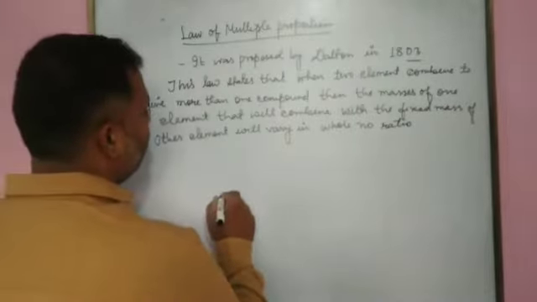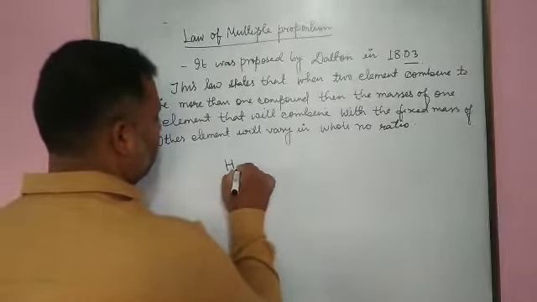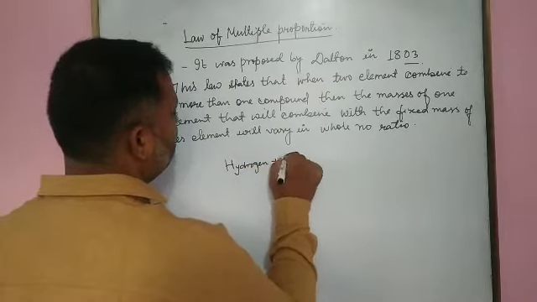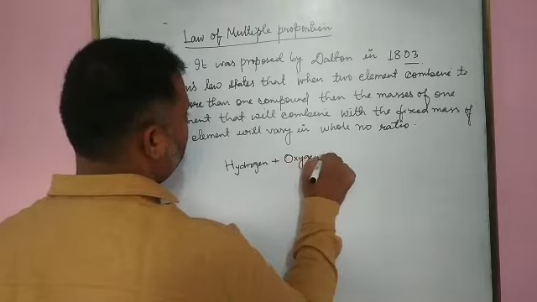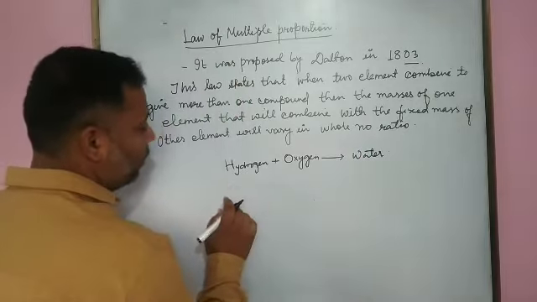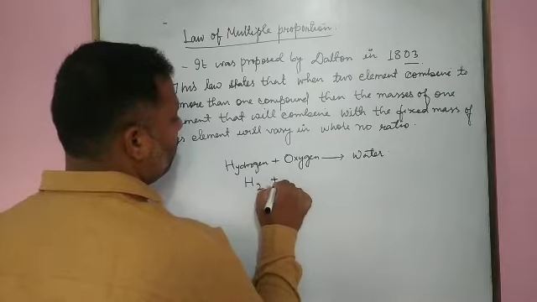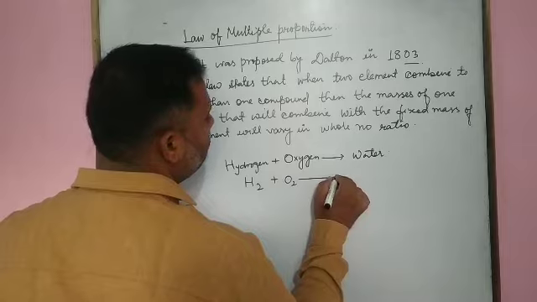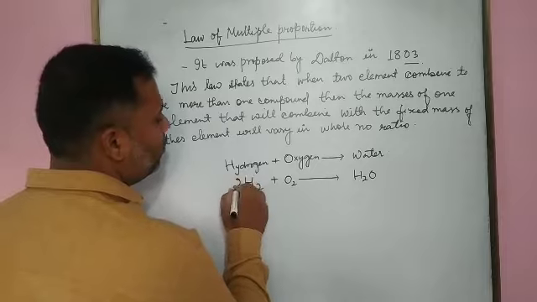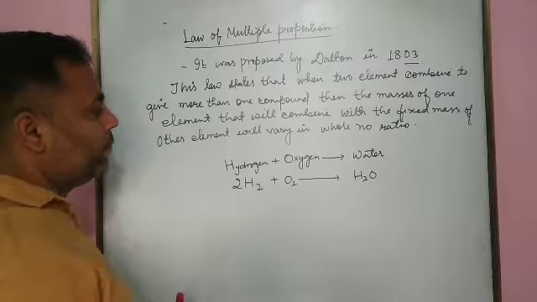If we take an example, hydrogen reacts with oxygen, then it forms water. We can write it as H2 reacts with O2 to give H2O. When we balance it, we get 2H2O. What do we see here?